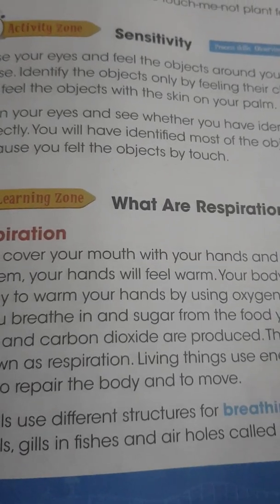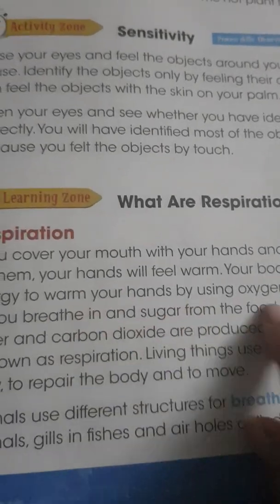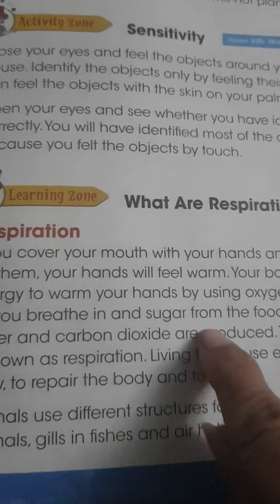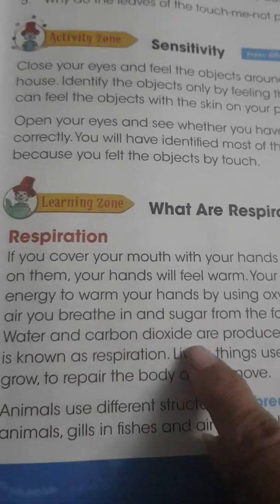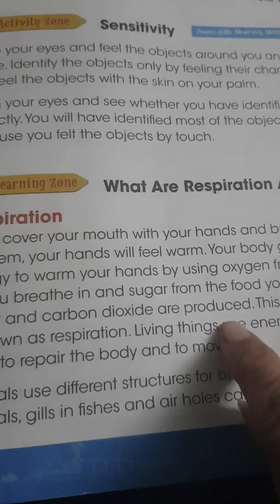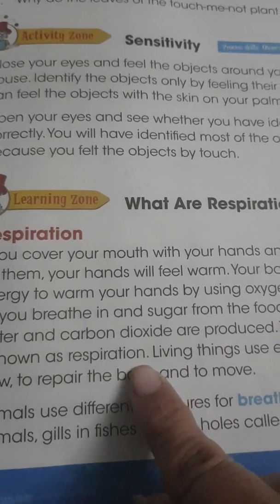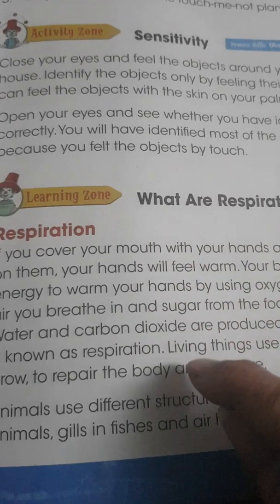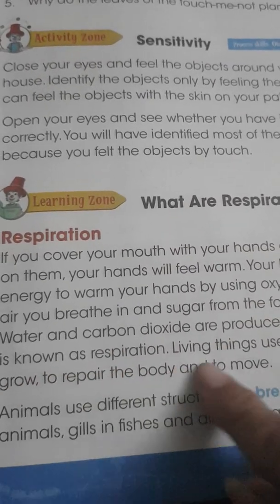Your body gets energy to warm your hands by using oxygen from the air you breathe in and sugar from the food you eat. Water and carbon dioxide are produced. This process is known as respiration. This is a small example through which you know that this is called respiration.